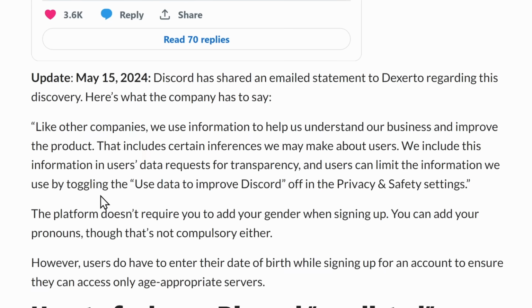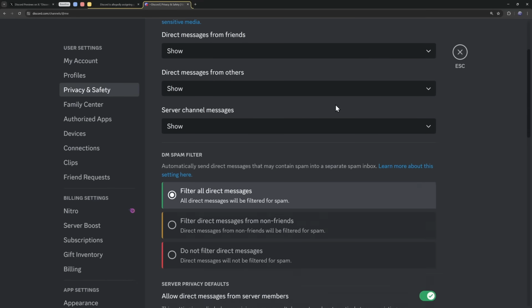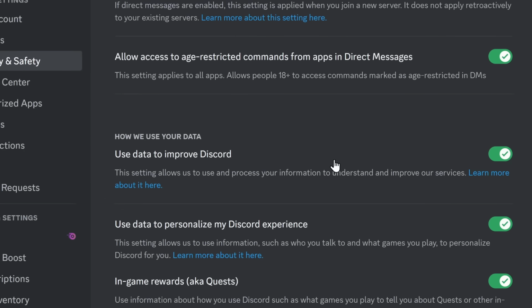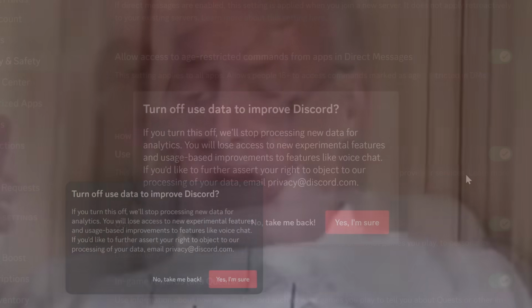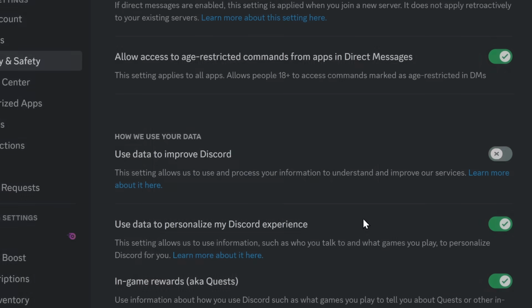Now, if you're a visual learner or reading is hard or you have no idea where this is, all you need to do is go to your Discord settings, go to privacy and safety, scroll down about halfway, a little bit more than halfway. You should see use data to improve Discord. Just turn that bad boy off. Now, Discord's going to be like, please, no, don't do it. No, don't do it. We want your information. And then you can press the big red button to turn it off.